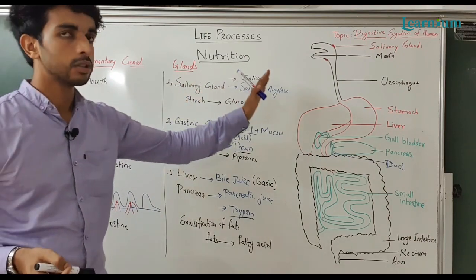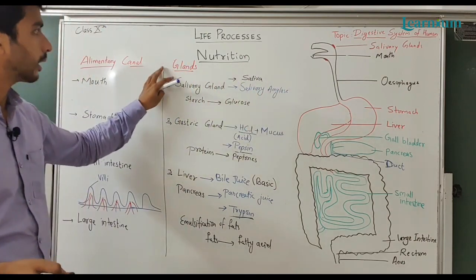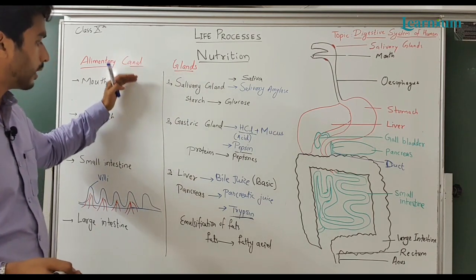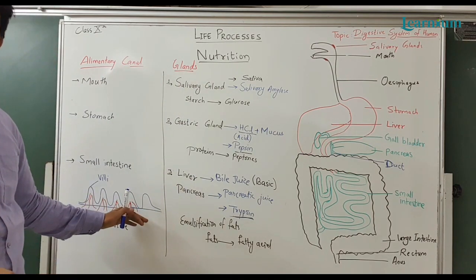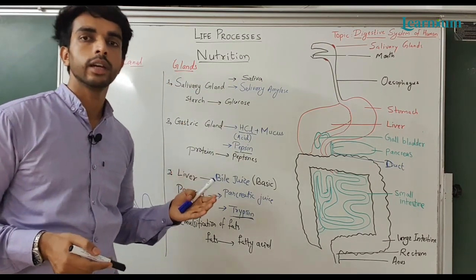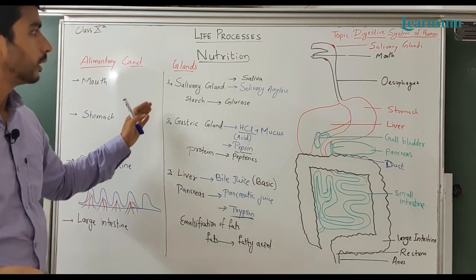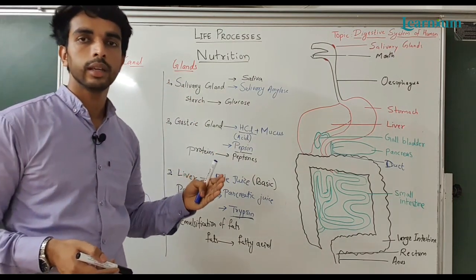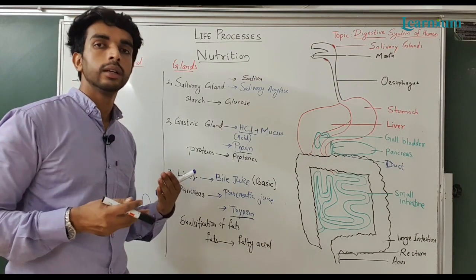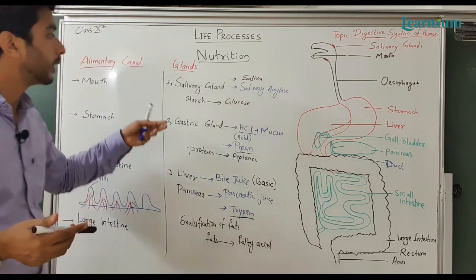In the digestive system of human beings, two parts are there: the alimentary canal and glands. The alimentary canal provides the area for digestion, and glands provide chemicals or enzymes for digestion. They secrete chemicals and enzymes which act as biocatalysts, which fasten the rate of reaction.